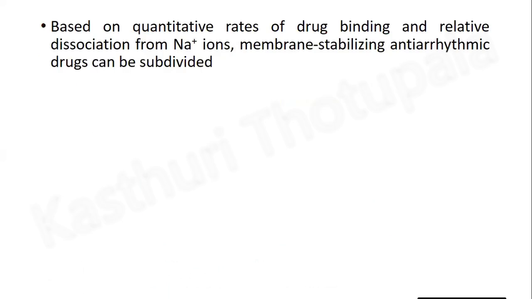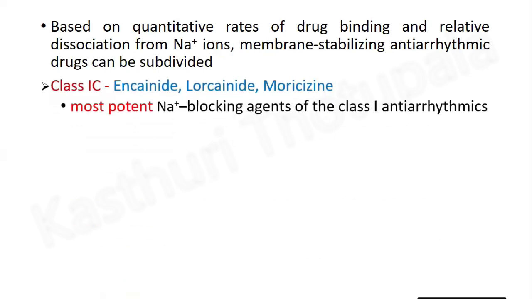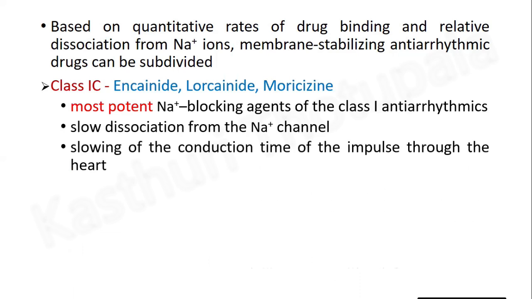Based on quantitative rates of drug binding and relative dissociation from sodium ions, membrane-stabilizing antiarrhythmic drugs can be subdivided into 3 types. Class 1C. They are the most potent sodium ion blocking agents of the Class 1 antiarrhythmics. They have slow dissociation from the sodium channel and slow the conduction time of the impulse through the heart. The examples for this category are encainide, lorcainide and moricizine.